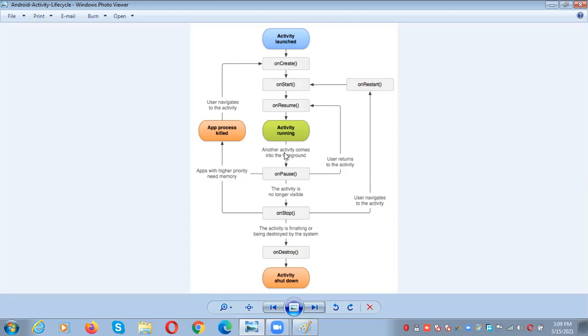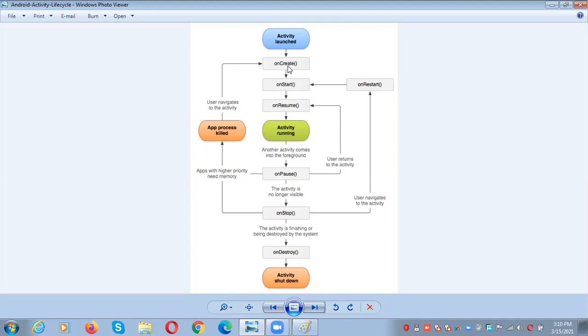For example, I already told you when we discussed process attributes, there is a high priority process and a low priority process. For example, we are initiating the low priority process initially. Whenever the high priority process comes into the foreground, automatically we need to suspend or pause the low priority process and give preference to the high priority process. Once the high priority process execution is over, then we need to resume. What is the meaning of resume? Where we stopped earlier, where we suspended earlier, from there we need to start the activity. So that is called onResume.